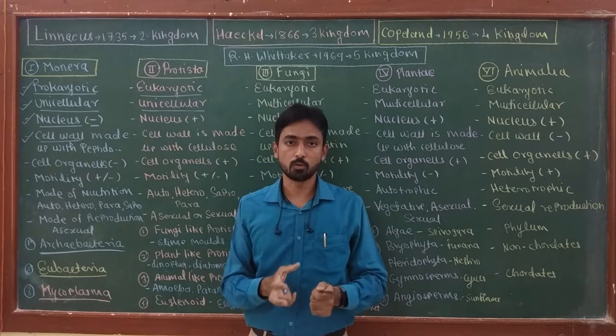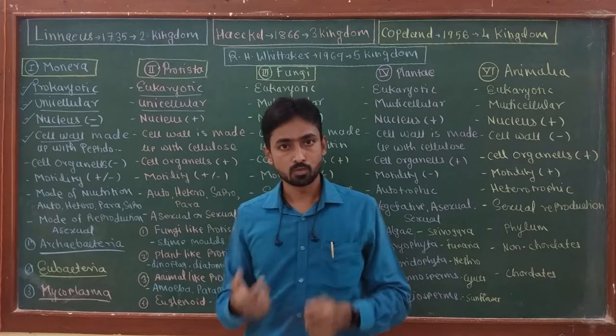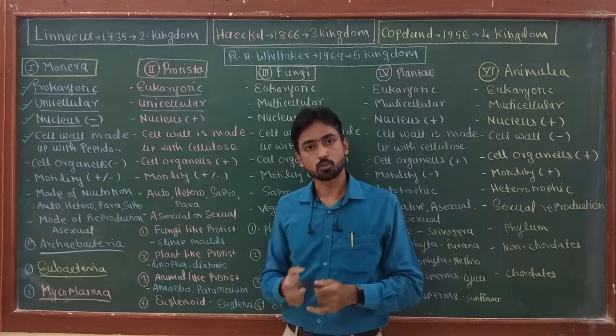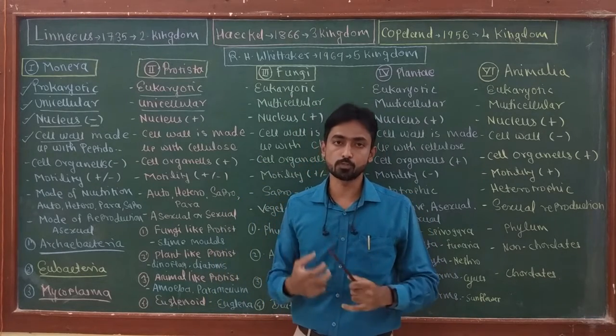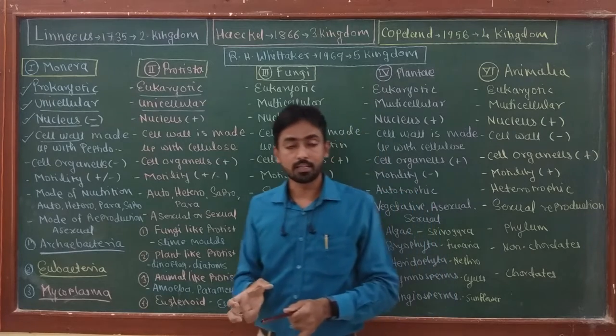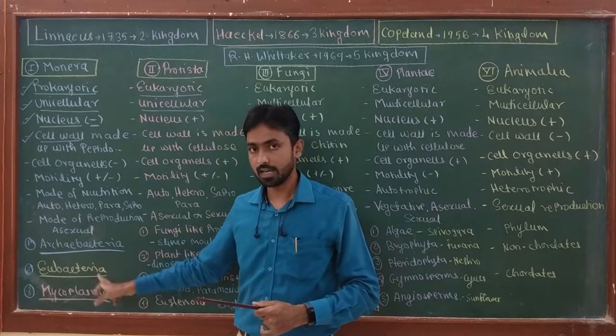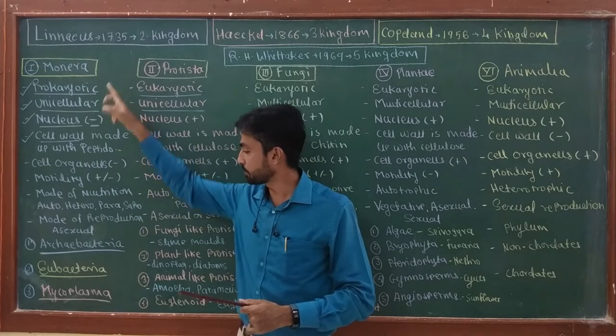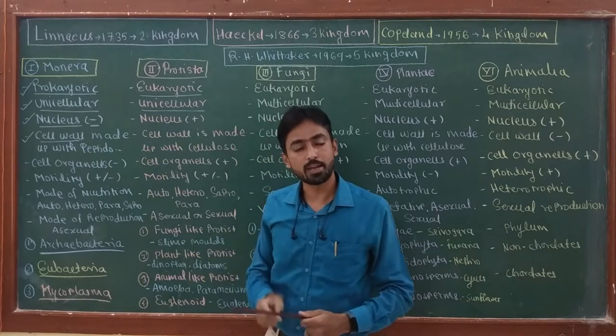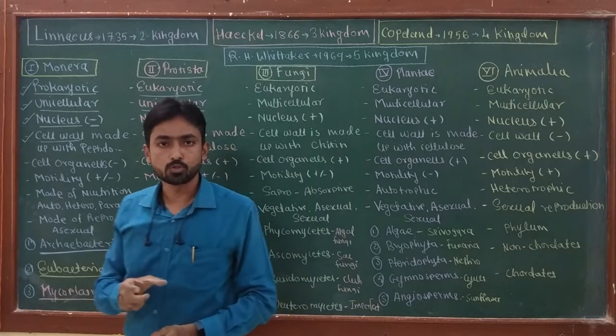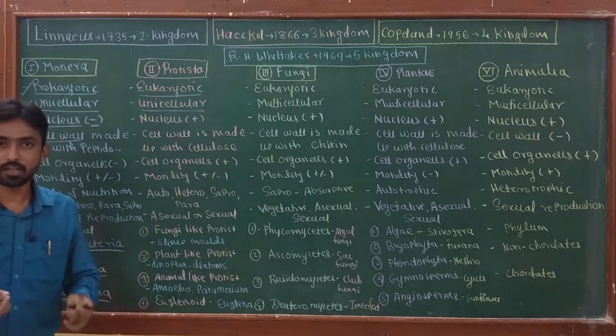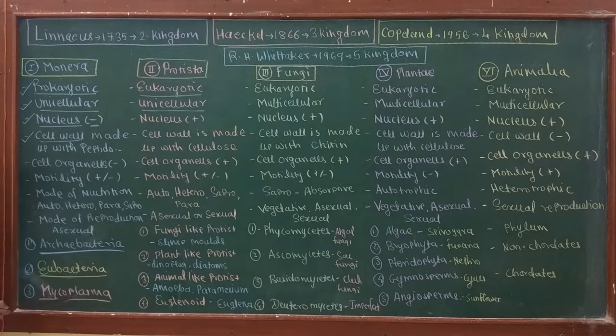bacteria known to microbiologists, like E. coli, Pseudomonas, Streptococcus, Staphylococcus. All the organisms which are not able to produce their own food material are placed in heterotrophic Eubacteria. The last type of organism present in the Monera is Mycoplasma. Mycoplasma are cells which do not have cell walls. They only have cell membranes. So these are the smallest cells, or smallest organisms, generally reported on planet Earth. So this is all about kingdom Monera.